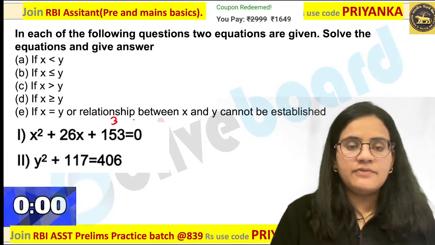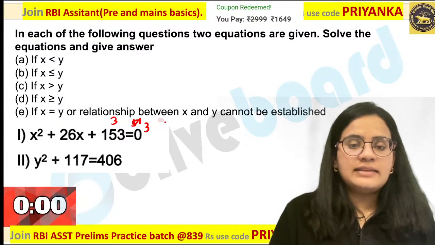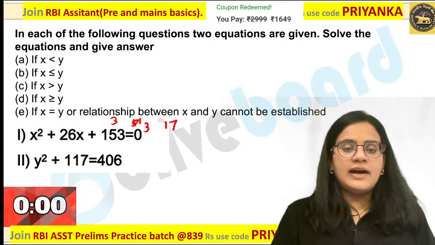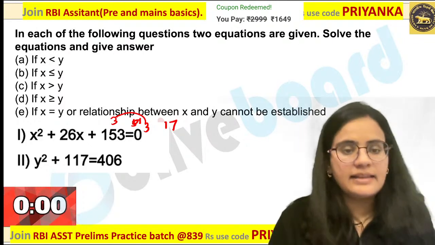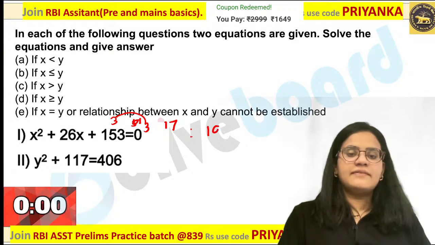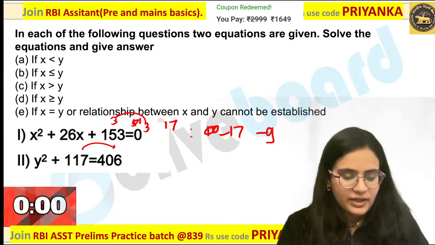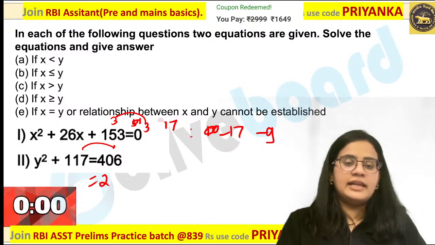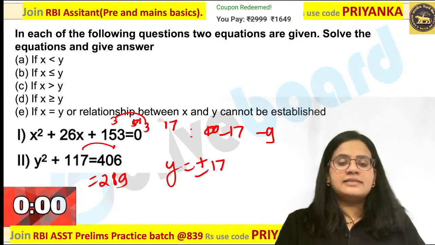This is nothing but 3 5s and 1s are 51. You can split this into 3 1s are 3 7s are. Now you can calculate the value. It is nothing but 17 and 9 over here. So what will be the roots over here? 17 minus 9. What about this equation over here? If you are checking it, it is 289. So y value is going to be plus and minus 17 over here.